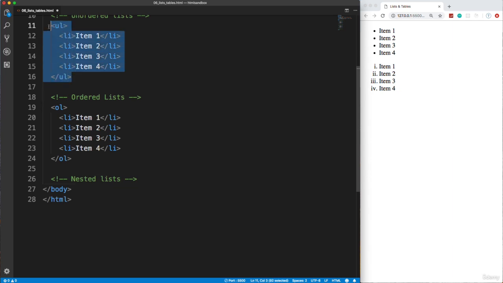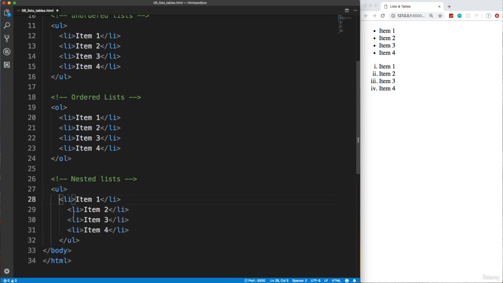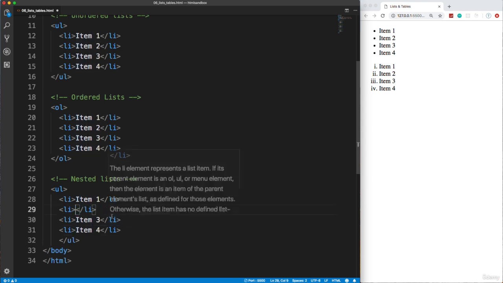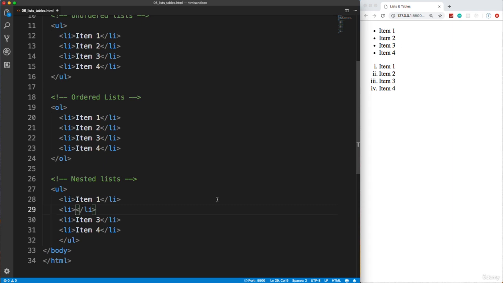So let's actually copy this. I'm going to just Control C, copy this UL here, and Control V will paste that in. And let's say we want to have a list within a list. So inside this LI, this second one, let's get rid of that. Actually, we'll keep that, but next to it, I'm going to go on a new line, and I'm going to